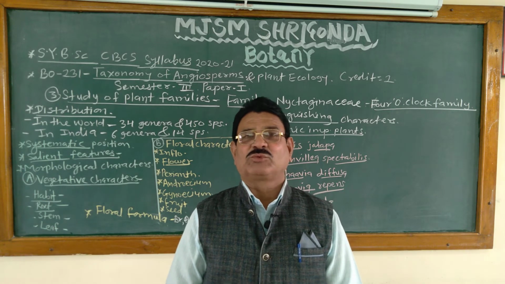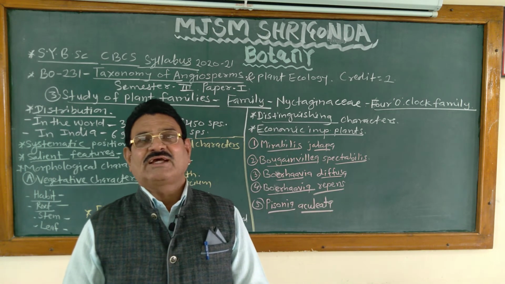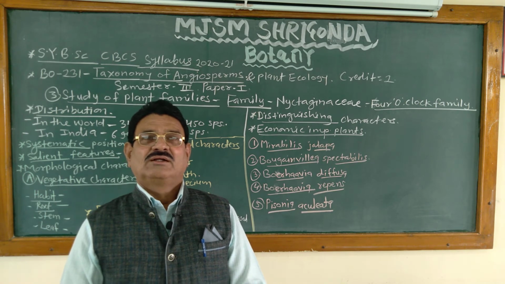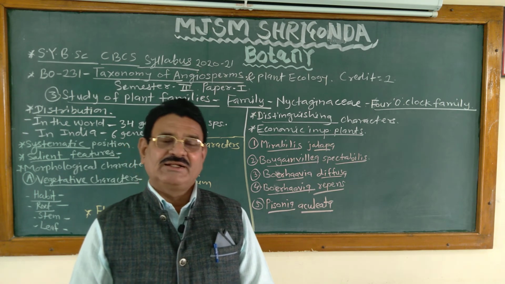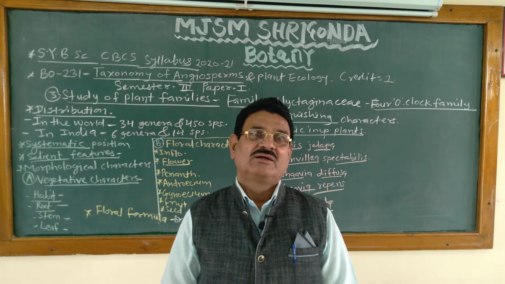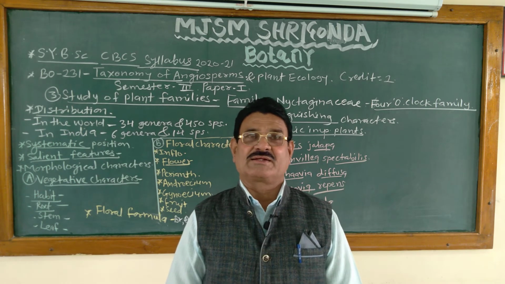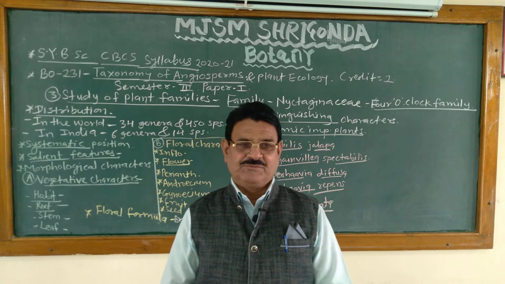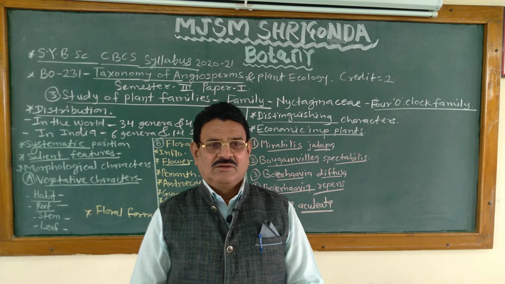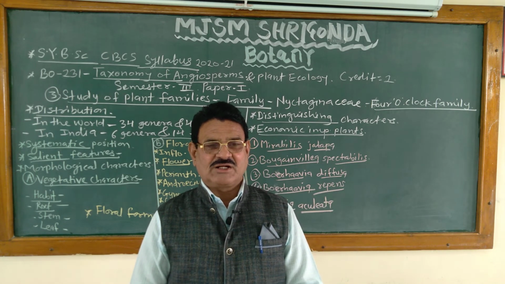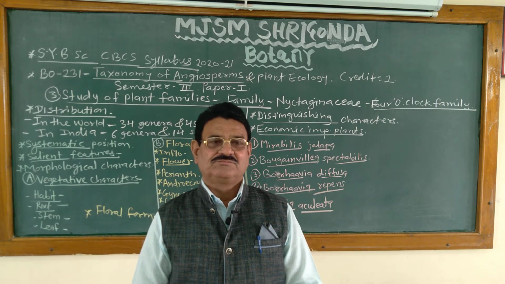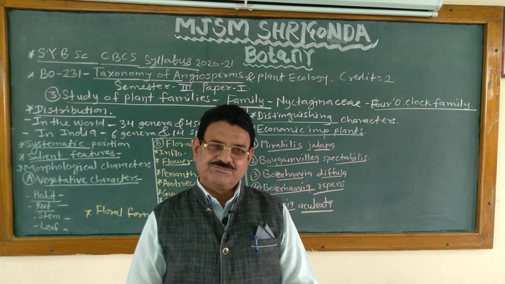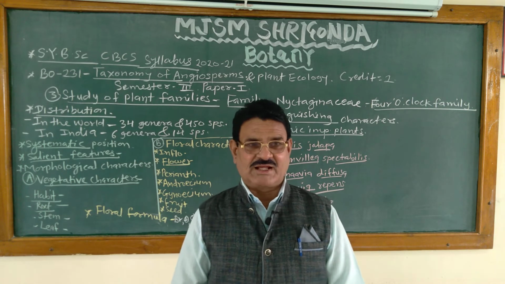Then salient features of the family. In the salient features, there are morphological characters, and in the morphological characters, there are vegetative and floral characters. In vegetative characters: habit, root, stem and leaf. First, habit. Plants are herbs, shrubs or woody climbers, or some plants are climbers.